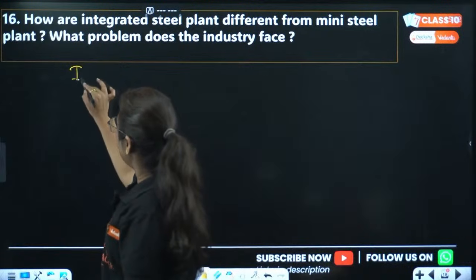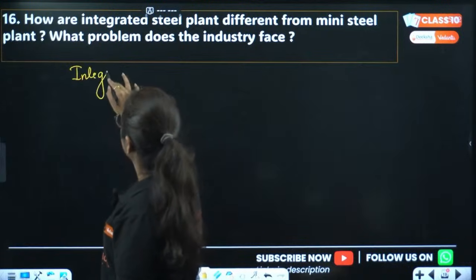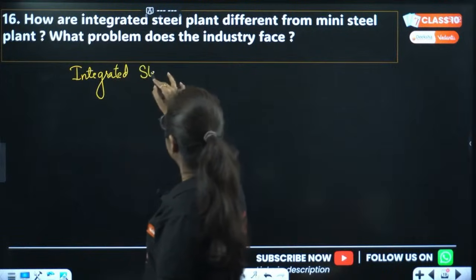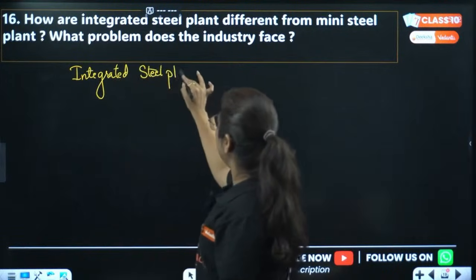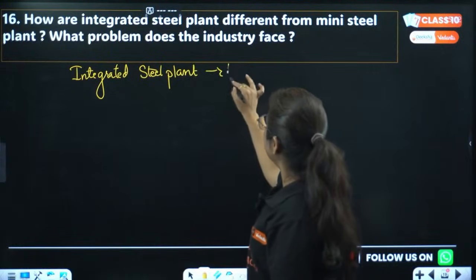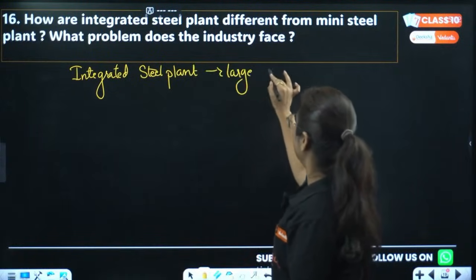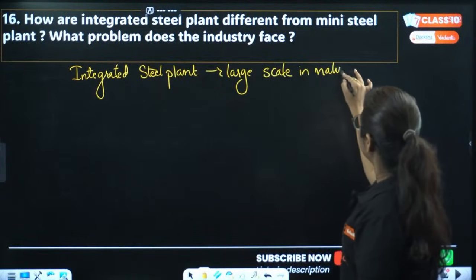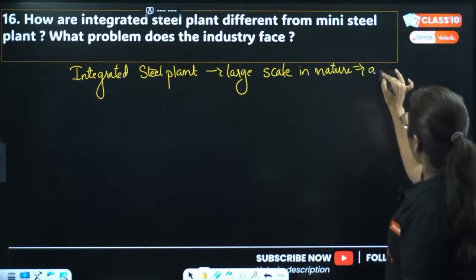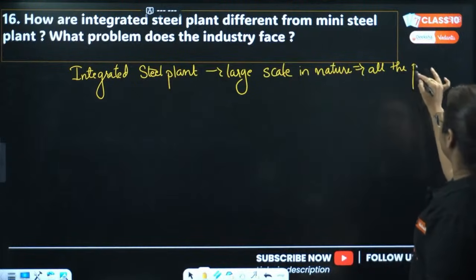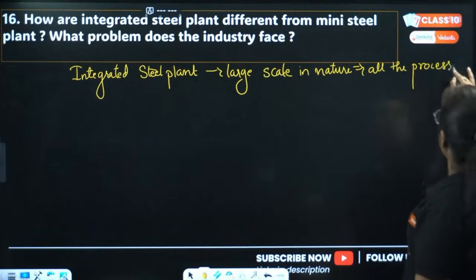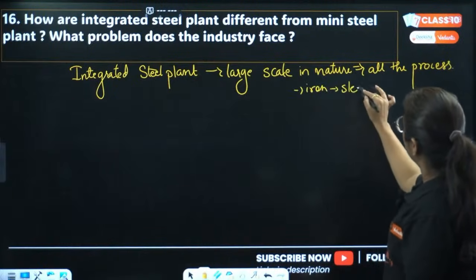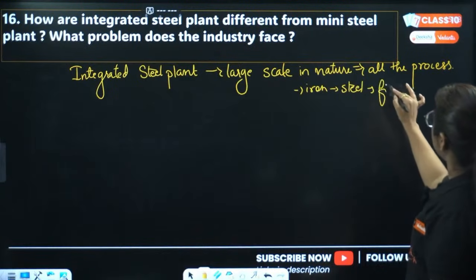So when we talk about the integrated steel plant, it is a type of plant which is large scale in nature, and that involves all the processes, from converting iron to steel and making it a finished product.